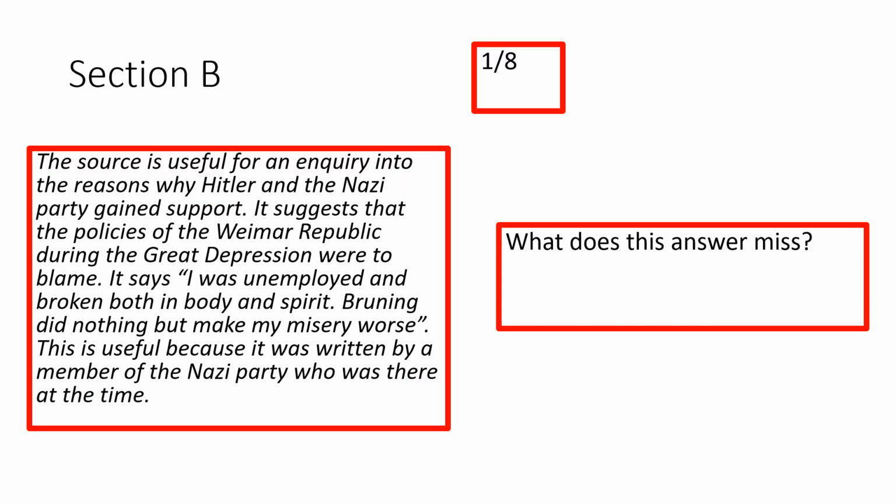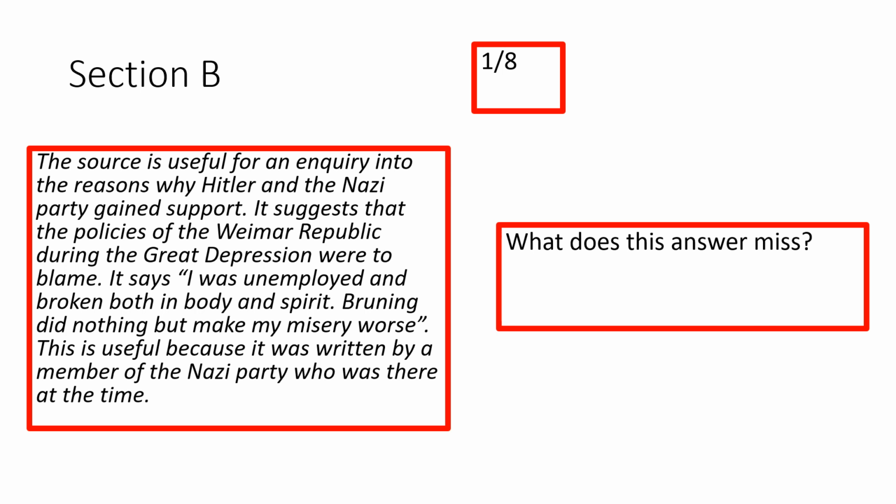We then come to section B. Now for section B, you'll have a sources and interpretations booklet that you'll have to refer to. The first question in section B asks you why a source might be useful. So let's have a look at the response to a utility question and a usefulness question on the screen in front of you. I'd like you to read the answer, which would score 1 mark out of 8.